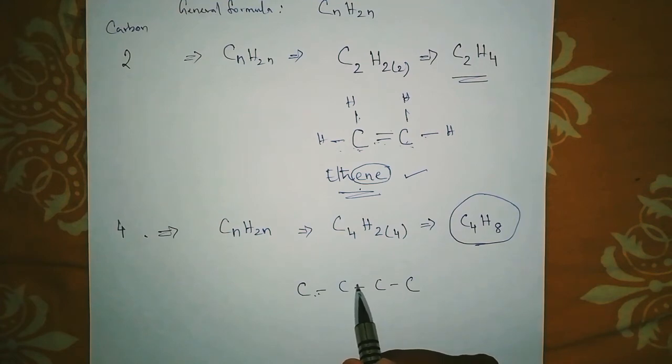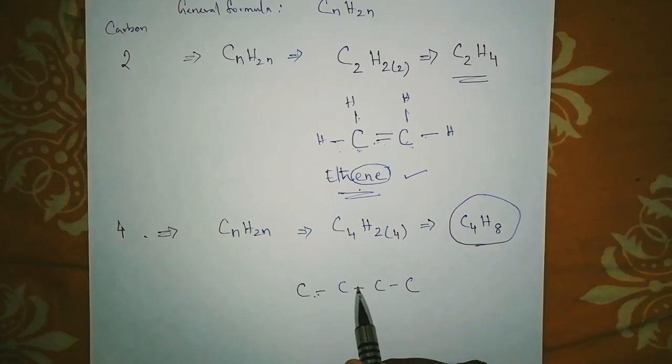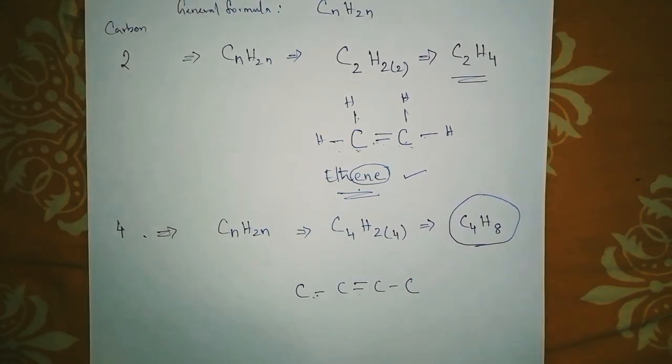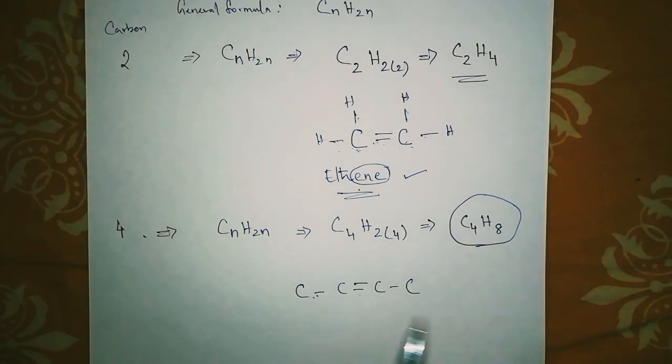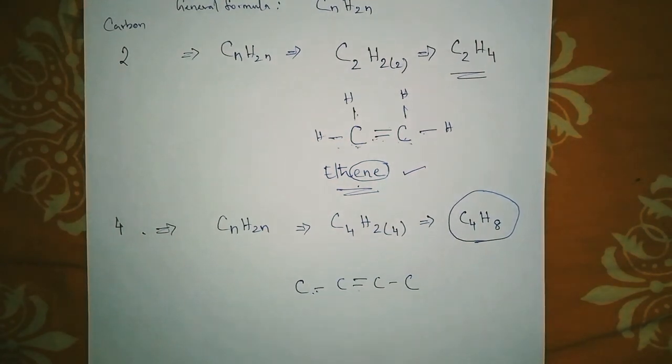Okay, don't make it for 2 places. Not in 2 places. You can make it in only one place, here, here, or here. It is up to you. So I am going to make it here. Once you made a double bond at any one place, enough. It is not compulsory that you have to make a double bond in all the places between carbon and carbon. It's not compulsory. Okay.